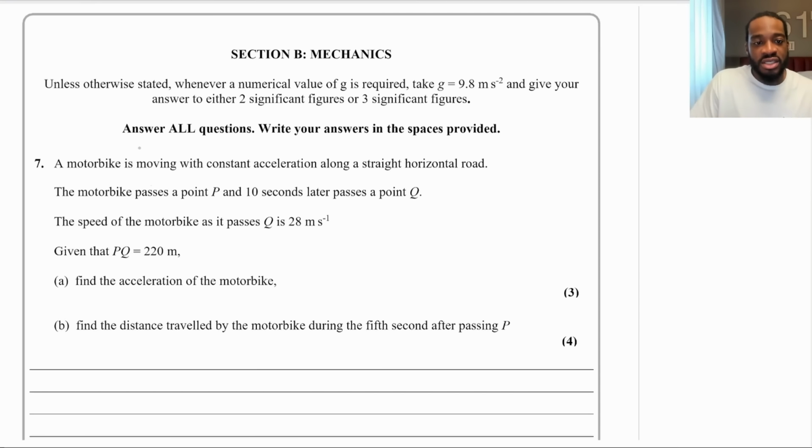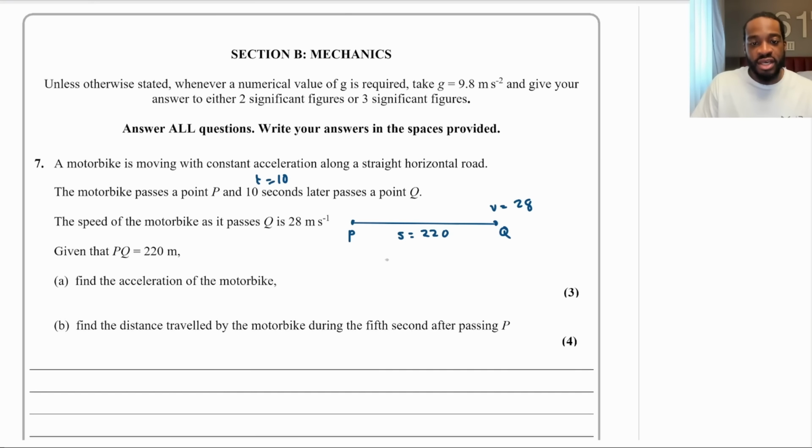So let's do it sentence by sentence. The motorbike passes a point P, 10 seconds later. So T equals 10. What else do we know? The speed of the motorbike as it passes Q is 28. So we've got P to Q. Let's put P here, a line like that, and let's say this is Q. We know that the speed here is 28. So P to Q, that must mean it's the final velocity, V equals 28. The distance of P to Q, this right here is S. This has to be 220.